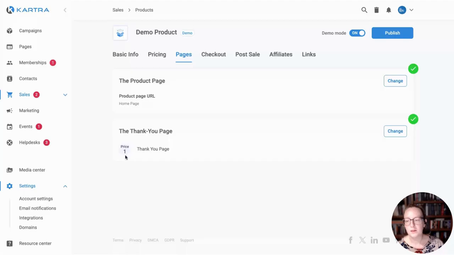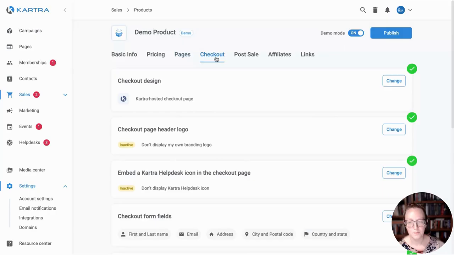So this, and you'll notice again, this has that price point 1 symbol here, and that is because if you are selling more than one price point, more than one price option, you can put a different thank you page depending on what the person bought, which again is a really great way to follow up. Say one of your price points is you're only buying my book, but price point 2 is you're buying the book and I'm going to give you access to some video training or an exclusive calendar to book with me or something like that. Then on price point 2, you could have links to those extra things, those extra bonuses on the thank you page for price point 2.